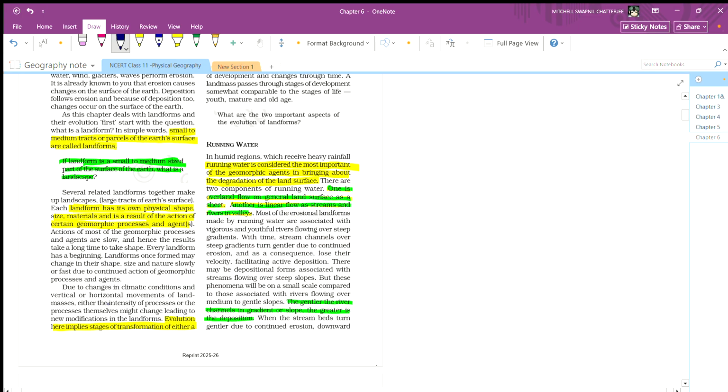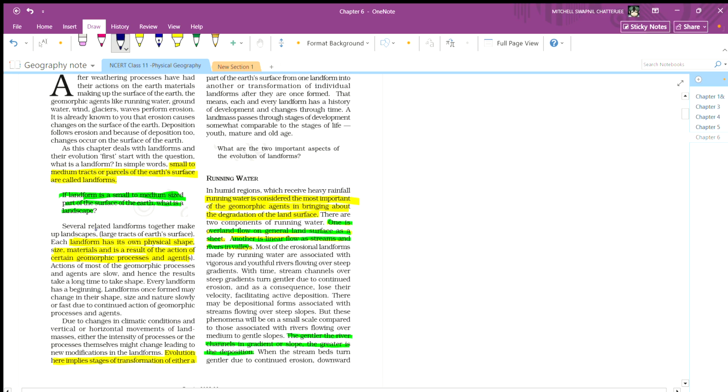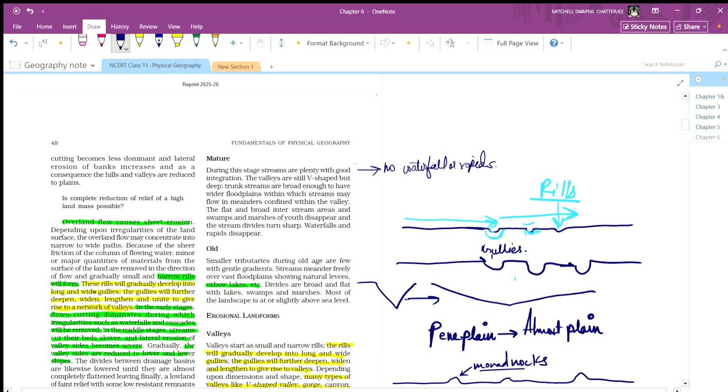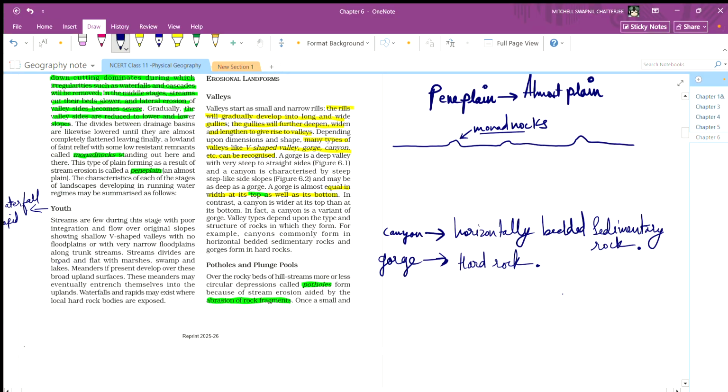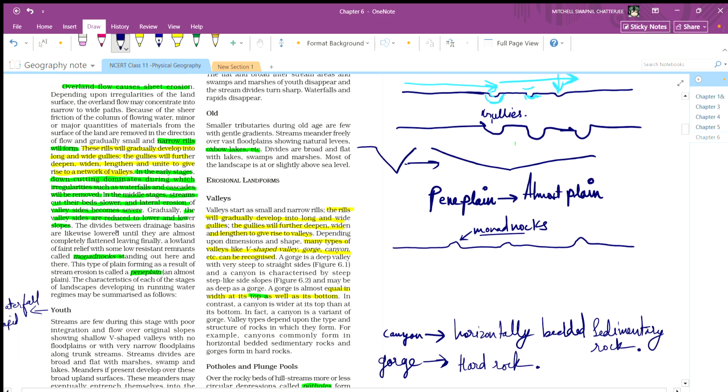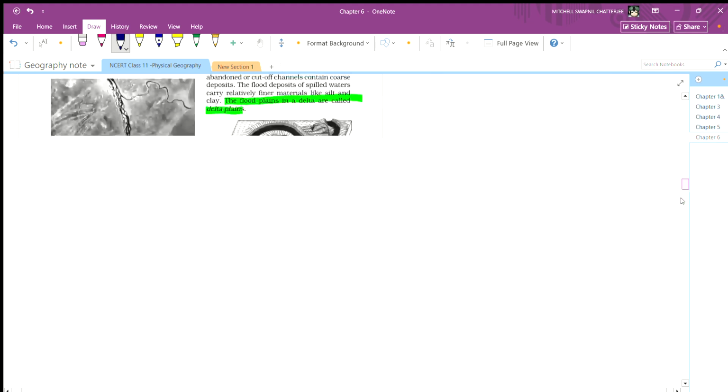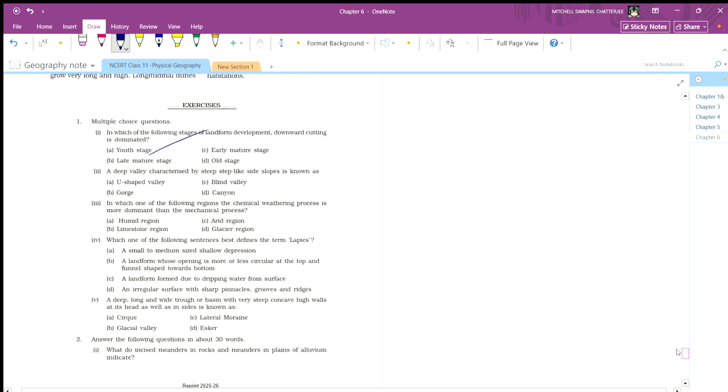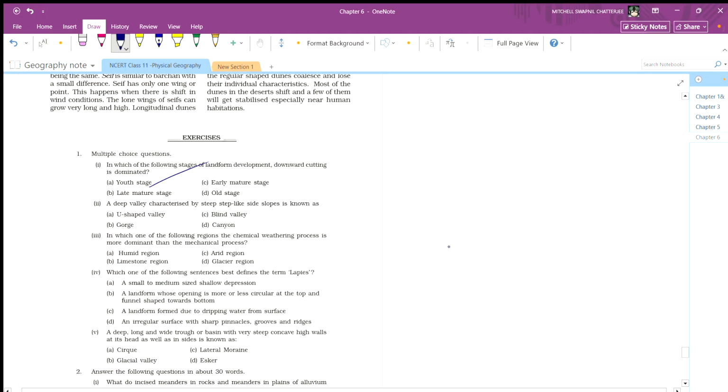I've seen it somewhere here. Where is the youth? The youth is not here. Okay, this is the youth. In the earlier stages, downcutting dominates, during which irregularities such as waterfalls and cascades will be removed. So the answer is youth, not early mature. It's the youth stage.